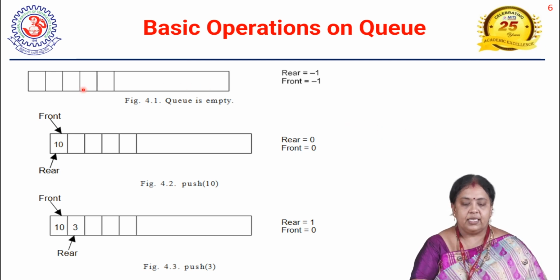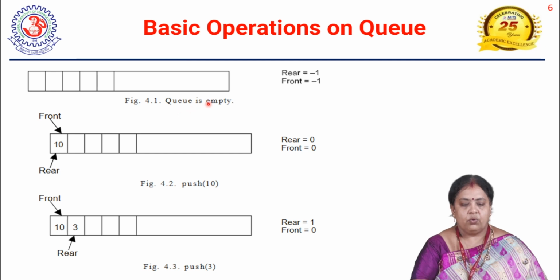Okay, initially, look at this diagram, the queue is empty. No elements are in the queue. So what is the index of rear? -1. And what is the index of front? -1. That means no element is available in the queue.